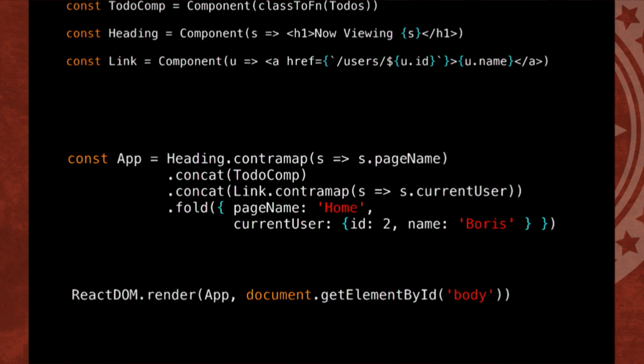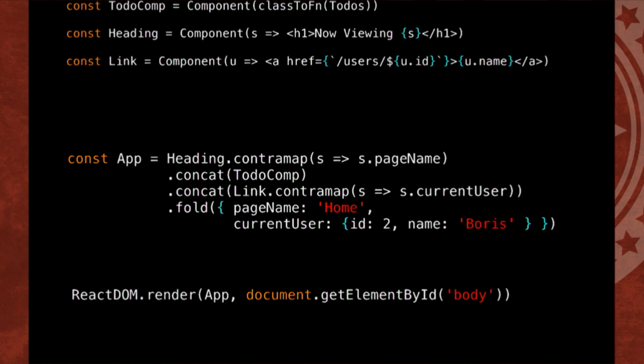All right, so here's our completed app. What we have down here is we've taken our heading, contramapped the page name. We've concatenated that with the to-do app. And if you look at the very top there, Recompose returns this React class, so I had to turn it into that A to JSX function. There's an isomorphism between the actual functional components and the React classes, so I'm taking advantage of that to turn it into a function, then put it in a component. So it composes with everything else. I hope Recompose considers this stuff, because it would just plug right into this world. So you can map the page name, concat it together, contramap it, and then fold it all down.